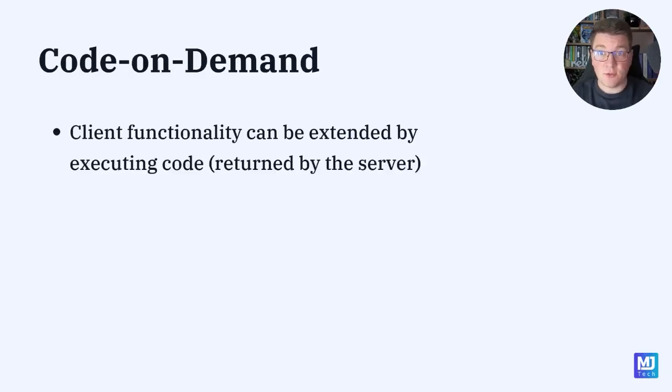And the last REST constraint, which we aren't going to spend a lot of time on, is the code on demand constraint. It states that the client functionality can be extended by executing some code that we can return from the server. This could, for example, be a script that we can download from the server and run on the client side to extend the behavior, but in practice, this isn't really implemented, and this is the only optional REST constraint, and we will not be implementing it inside of this course.